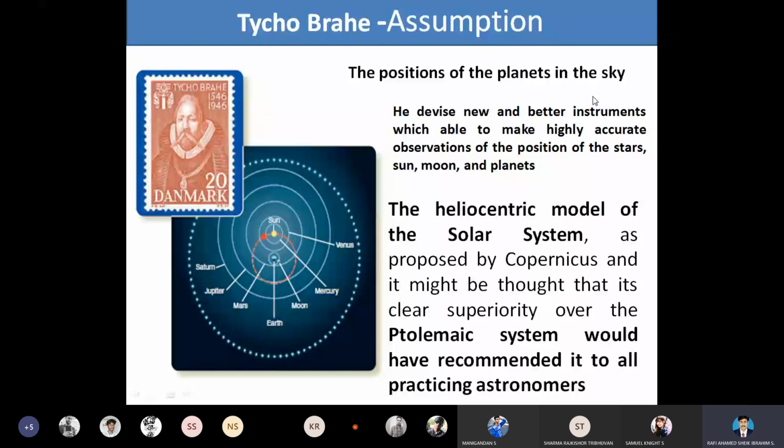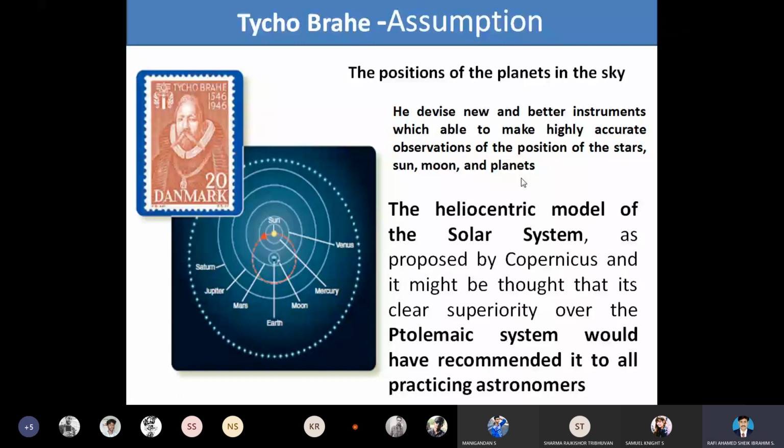So he gave the position of the planets in the sky. He devised new and better instruments which were able to make highly accurate observations of the position of the stars, sun, moon, and the planets. So he invented highly accurate observation instruments, which were used to determine the position of the stars, moon, sun, and the planets.